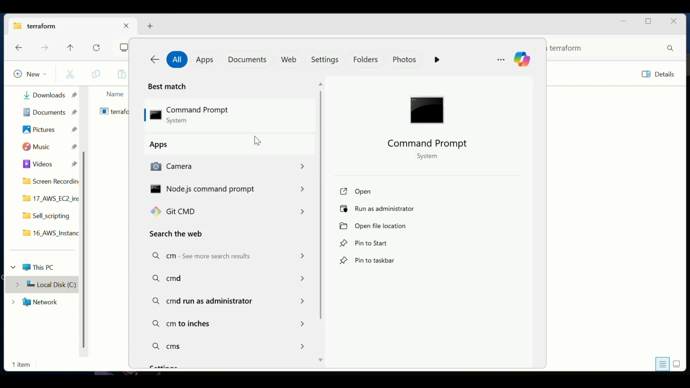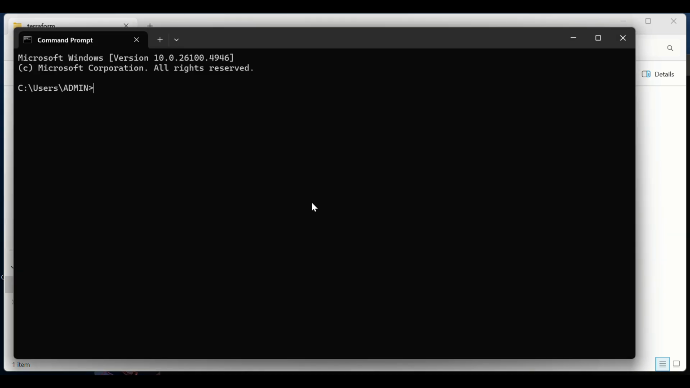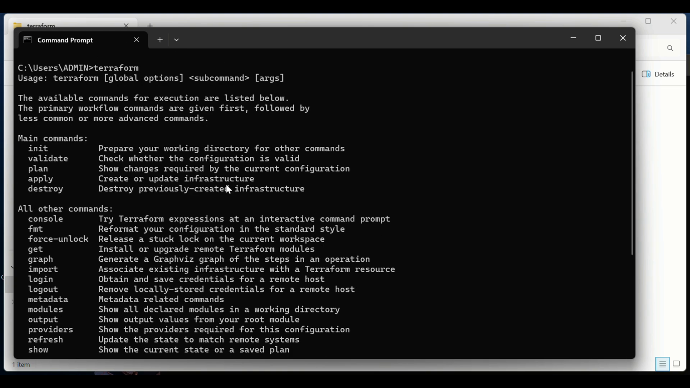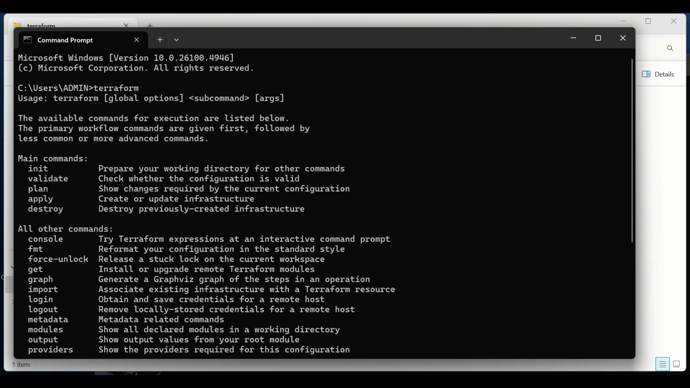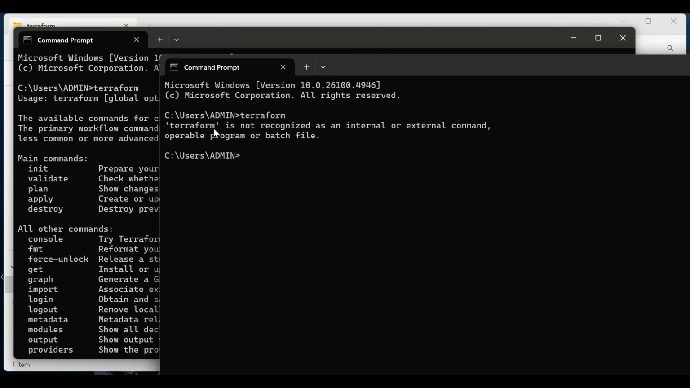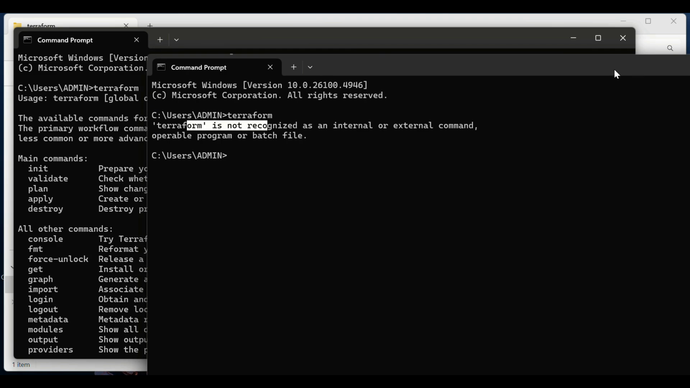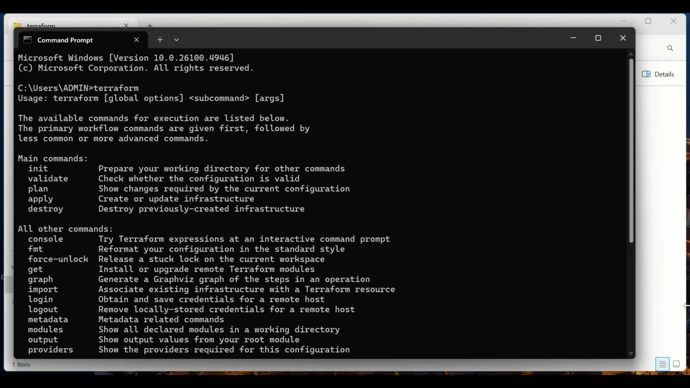Now let's open CMD one more time. Now type Terraform here. Hit enter. See, now it is recognized. Earlier you can see here, Terraform was not recognized. But after setting the environment path, Terraform is recognized. Why? So this is the answer: how to set environment variables in Windows and what is the use of environment variables. There are several other uses of environment variables as well, but this is one use case.